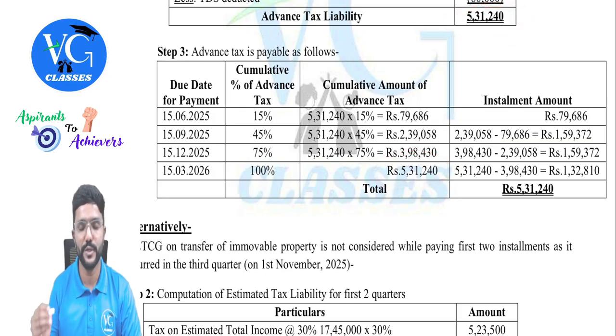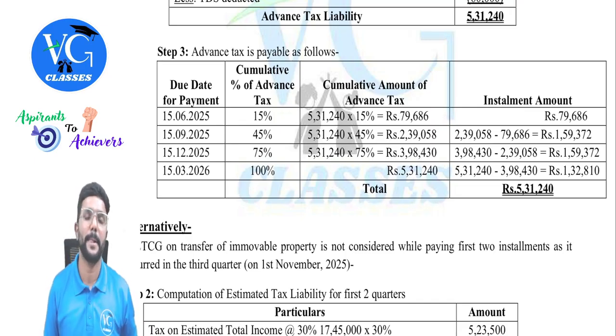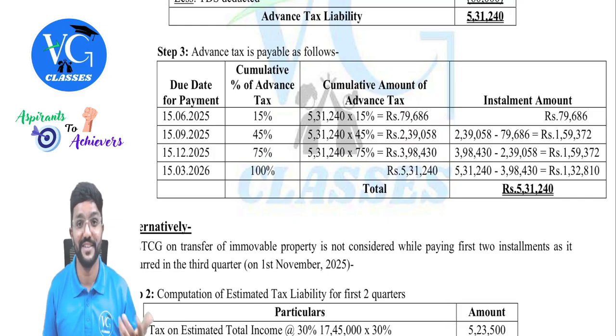So 5,31,240 minus whatever is already paid in the first three installments. Remaining you pay. In total, it should be equal to 5,31,240, guys. Got it? If you want, you can just pause the video and observe the figures, and you can also cross check in your calculator whether whatever I have done here is correct or not.